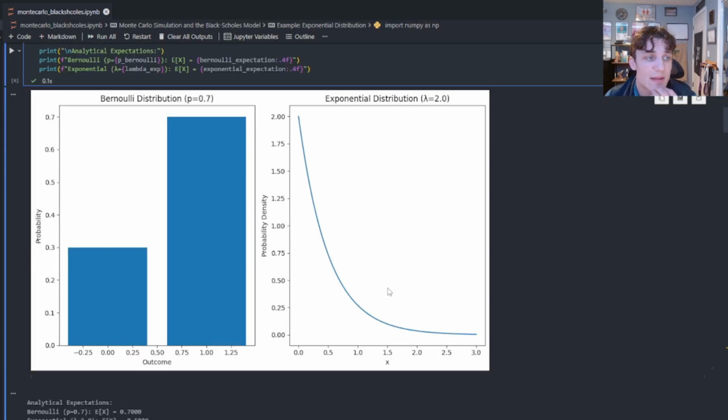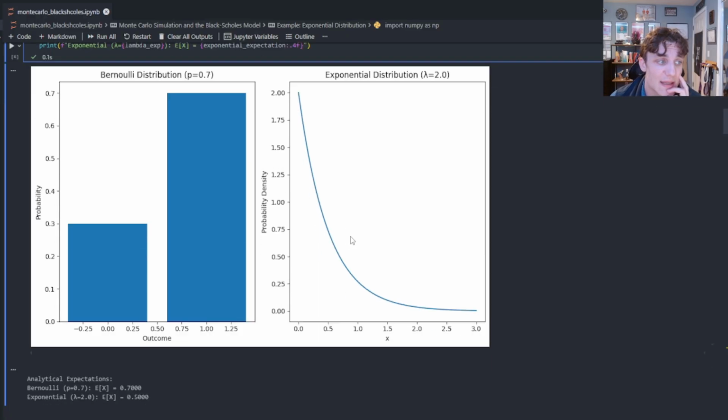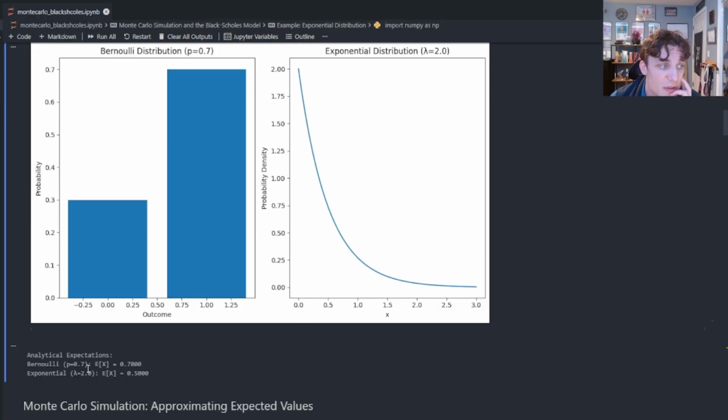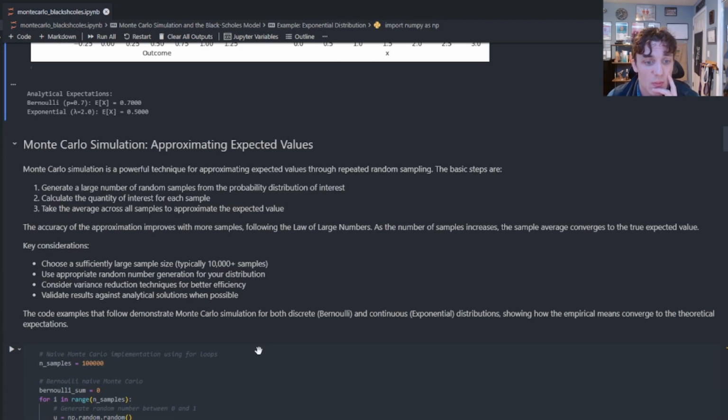Instead of going out and sampling, say, people, because I'm trying to compute maybe the average height of a population, I can just use Monte Carlo simulation to repeatedly draw from a distribution with a fixed parameter. So here the exponential has a fixed parameter of lambda equals 2. The Bernoulli has a fixed parameter of p equals 0.7. I can continue to draw from these, and then I can take the average, and I'll have an approximation for the true expectation.